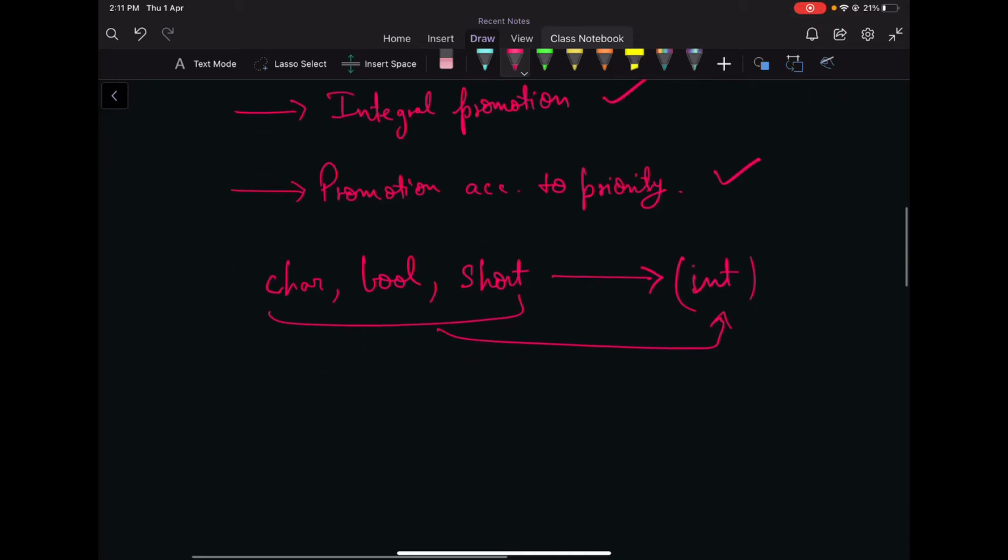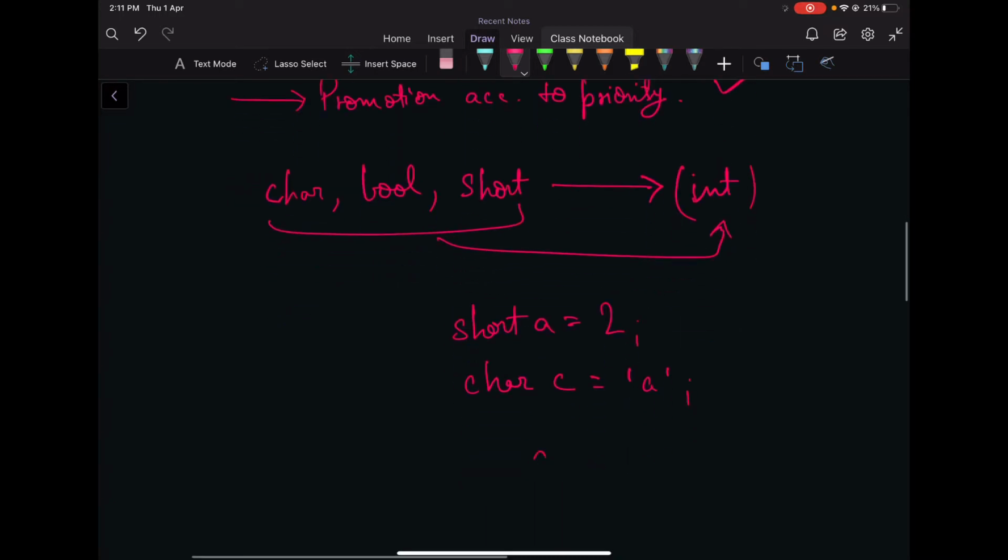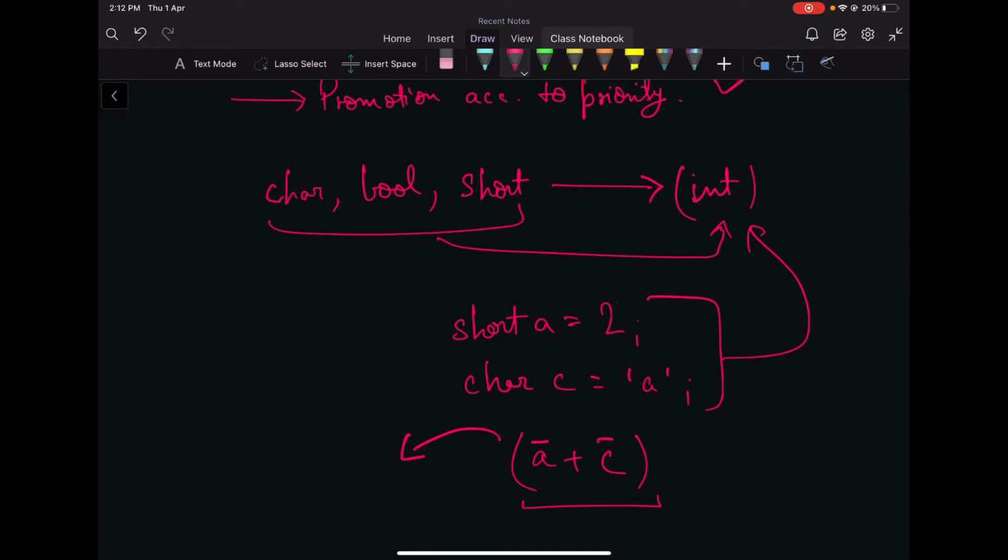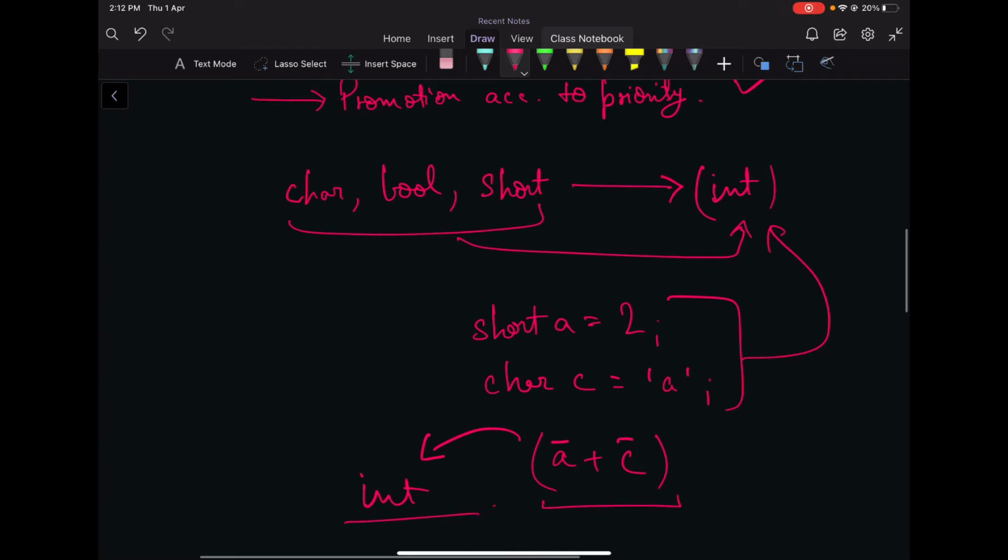So if we have a short a is equal to 2, and a char c is equal to a, and now we do a plus c, during this operation both operands are smaller than integer. So both are going to be converted to integer, and the value that comes out of this would be an integral type, that would be an integer. This is what integral promotion is.